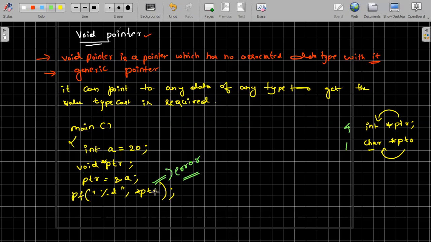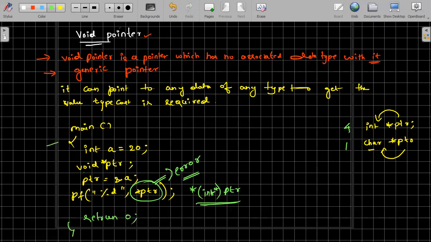So we will use some other technique. The same thing I will write here. First you do the typecasting. How to do the typecasting? We have ptr, it's a variable, basically ptr is a pointer. That's why you have to mention integer. I am pointing to an integer pointer. You have to put the star here, and then you do the dereference. Automatically you will get the value like this. You are able to do it. Okay, so then return 0.